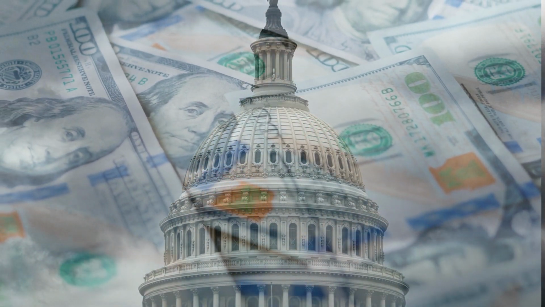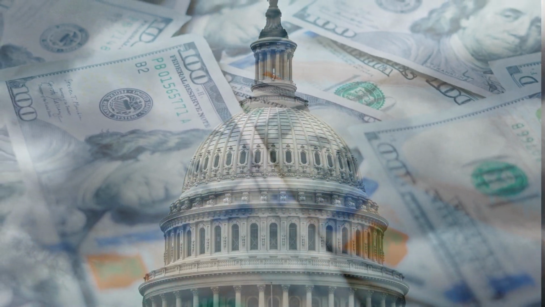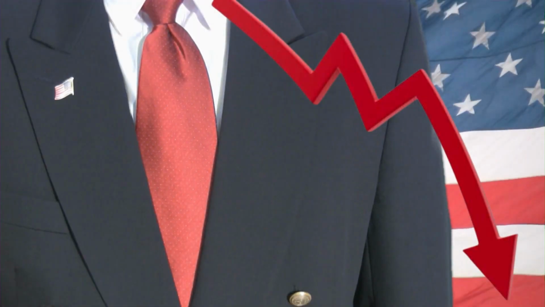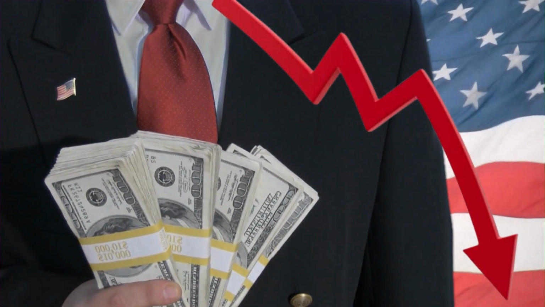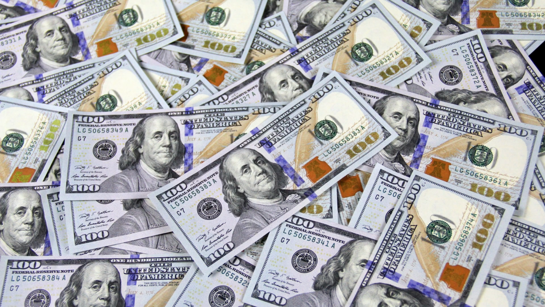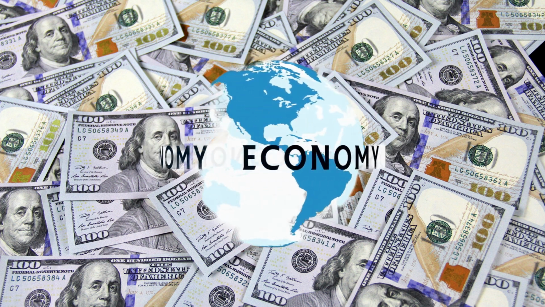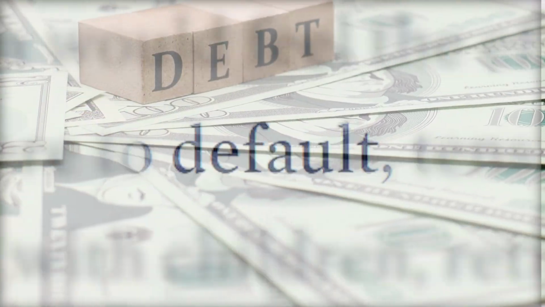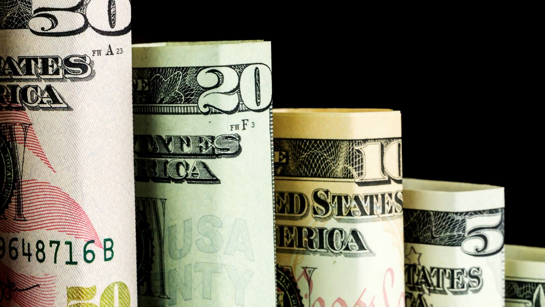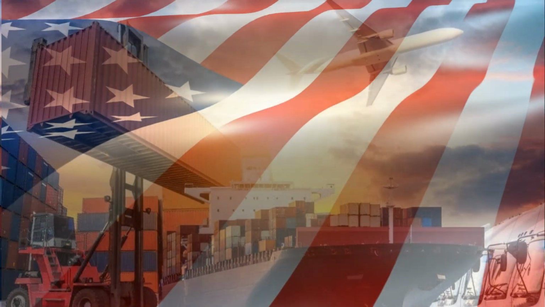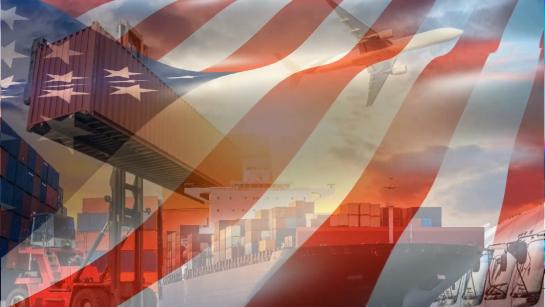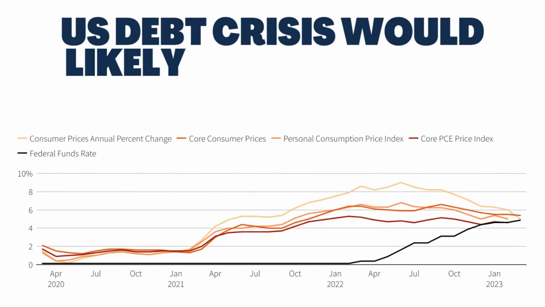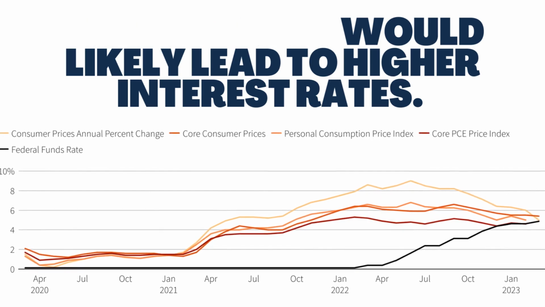A US debt crisis is a situation in which the US government is unable to pay its debts. This can happen if the government runs out of money, or if investors lose confidence in the US government's ability to repay its debts. A US debt crisis would have a significant impact on the global economy. The US dollar is the world's reserve currency, and if the US government defaults on its debt, it could lead to a decline in the value of the dollar. This would make it more expensive for other countries to buy US goods and services, and it could lead to a global recession.